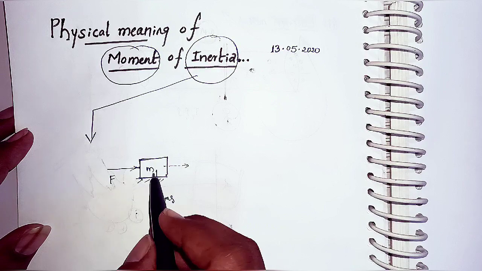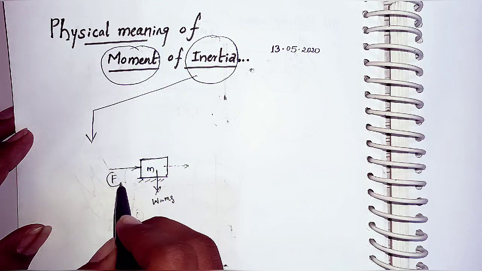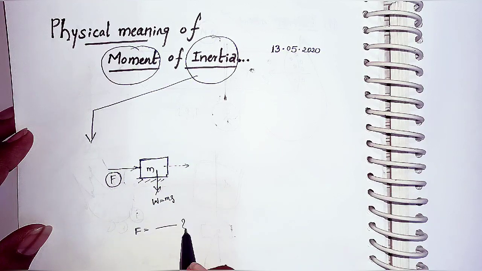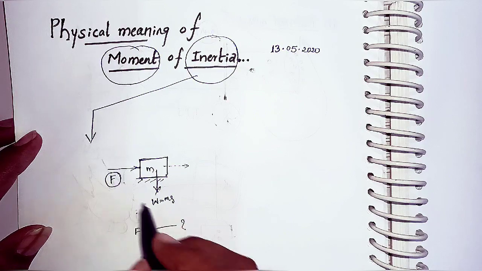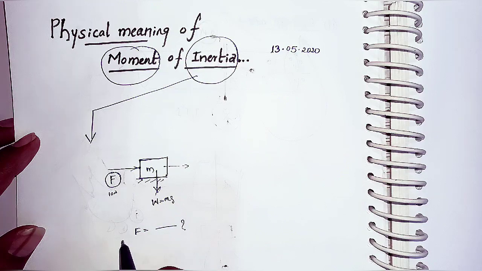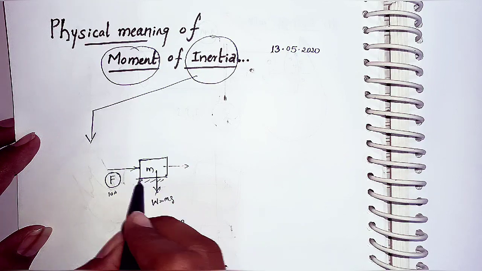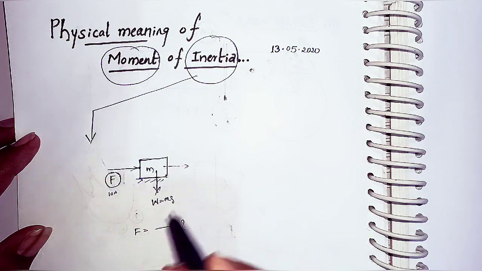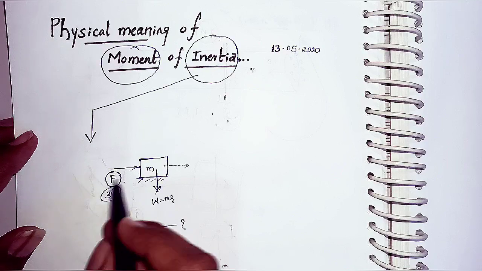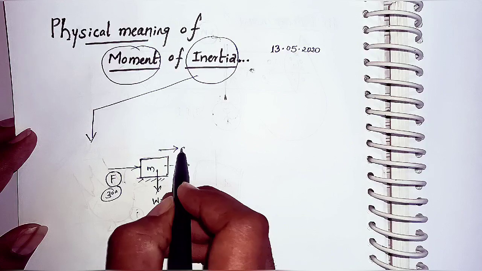That means to make this body move, we should apply some force. What should that force be? This is the question here. Let us consider you are applying a 10 newtons force, but the body is not moving, and you keep increasing the force to 20, 30, like this. At some point, the body will move in the direction of this force. Let us consider that is 30 newtons you are applying on the body, and the body is moving in the direction of force with an acceleration a.